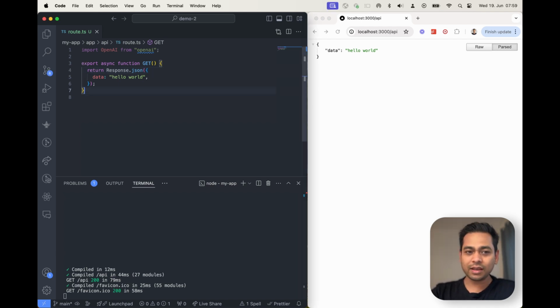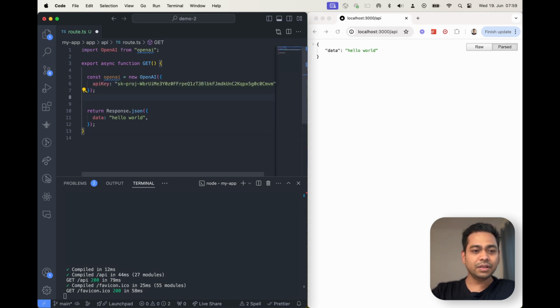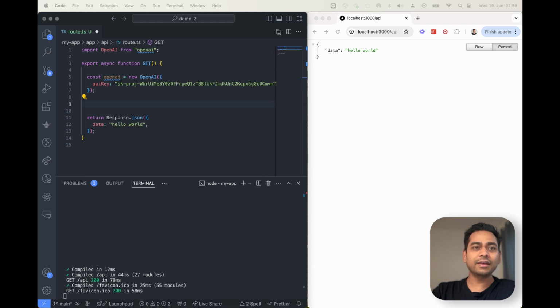So here I have a simple Next.js application which returns an endpoint that just says hello world, and I have my OpenAI package imported. To start with, first we need to instantiate an OpenAI object. For that, I need to instantiate the OpenAI class with an API key. This API key you have to get from your OpenAI account. And then we can use this to start getting inferences.